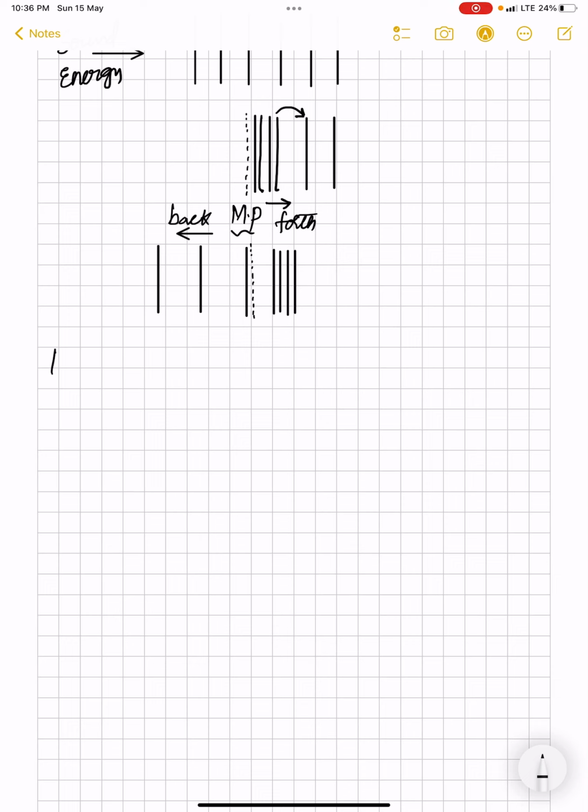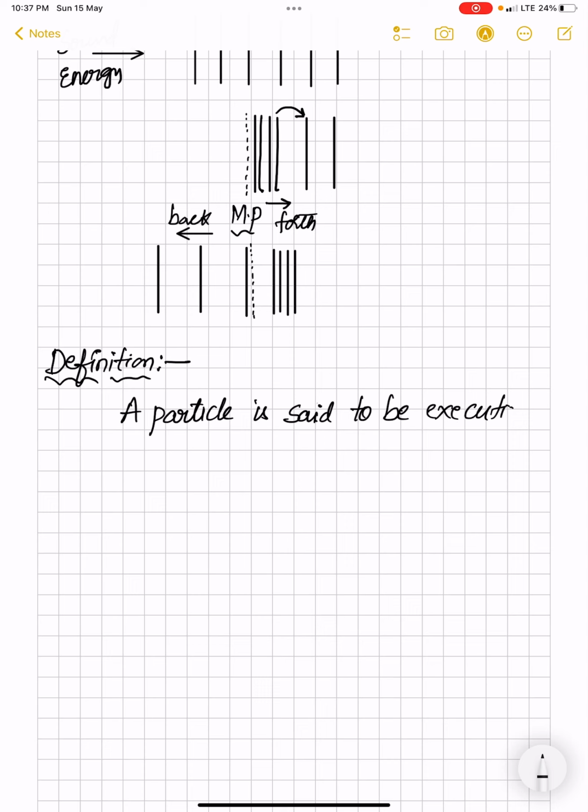Now let us see the definition of simple harmonic motion, which is the main theme of this chapter, or this video. So, if a particle is said to be executing simple harmonic motion, I would like to write it in short as SHM.